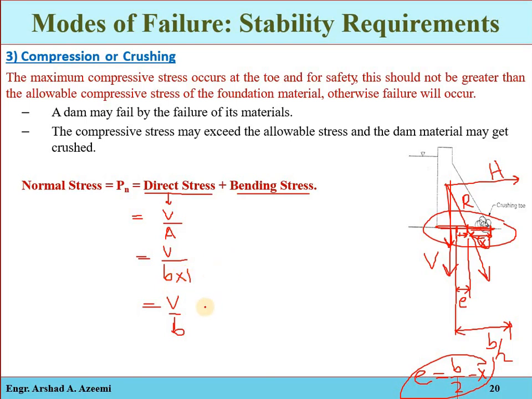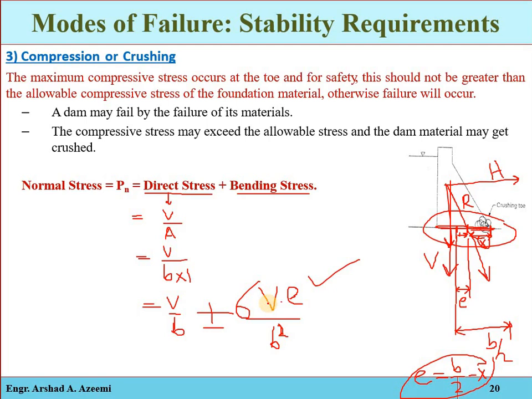And the bending stresses are plus or minus 6 times V multiplied by eccentricity divided by B square. There is no need for the derivation of this equation, but just remember that these are the bending stresses. V is the sum of the vertical forces. First you will find all the forces which are acting on the dam structure.